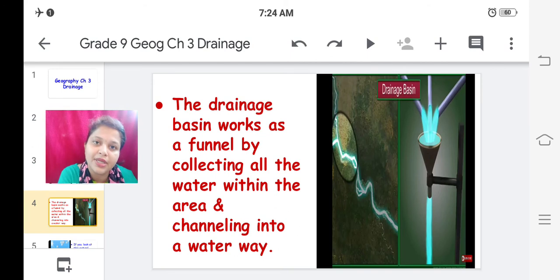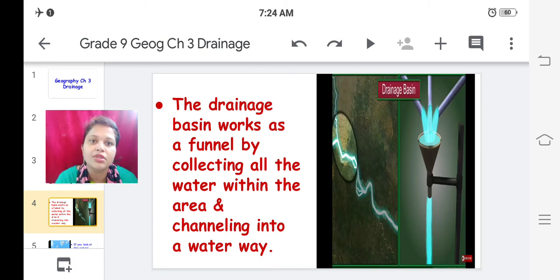Okay, and it meets the ocean. So this is the drainage basin. It is not like a single river is flowing till the ocean or the sea. No, these tributaries come, they join, and they strengthen the main river system, and then this river flows towards the sea. So this is how the drainage basin works.